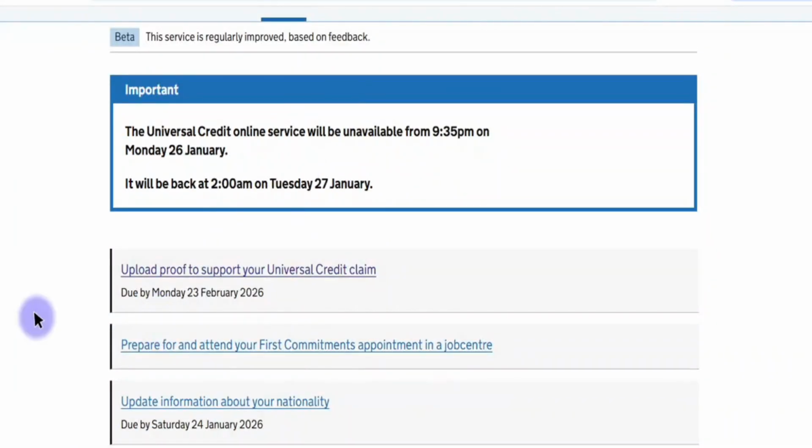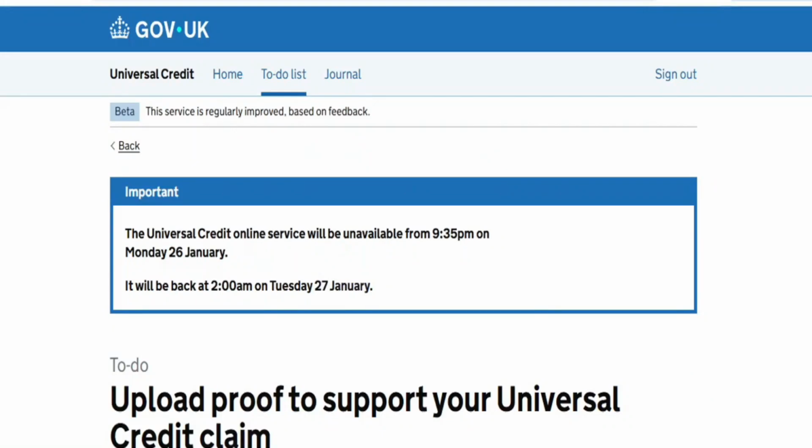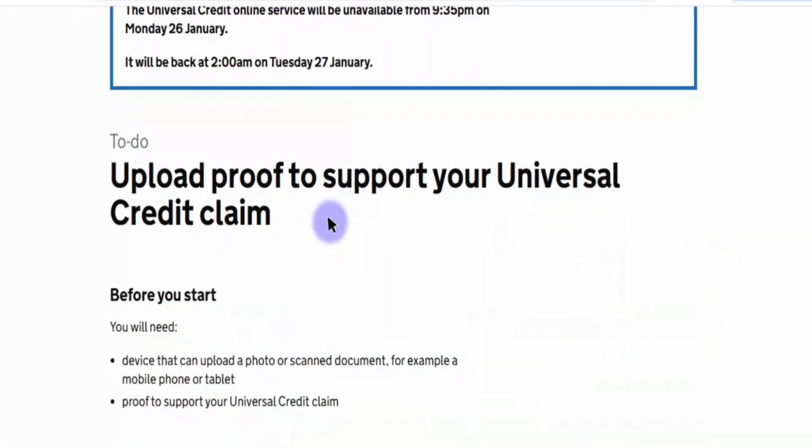After a couple of days, when we applied, he received the invitation to attend the appointment. So he went to the appointment. He just gave the share codes and other documents, proof of address. Did they ask for proof of address? Yeah, proof of address, and they're asking for the GP letter, something like that. When we logged in here, it says upload proof to support your universal credit claim. And they ask for account details as well.